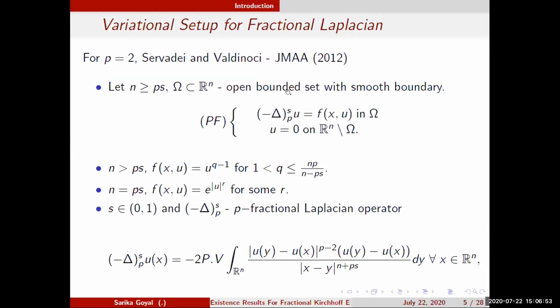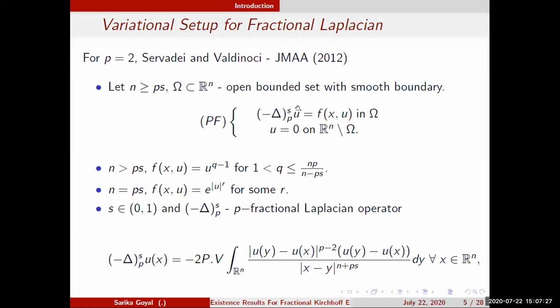The variational setup for this fractional Laplacian in the case p equal to 2 was given by Servadei and Valdinoci in 2012, and for general p it was studied by me and Srinivasan in 2015. So for n greater than or equal to ps, Omega is an open and bounded domain with smooth boundary, and we are looking for the variational setup for this type of equation.